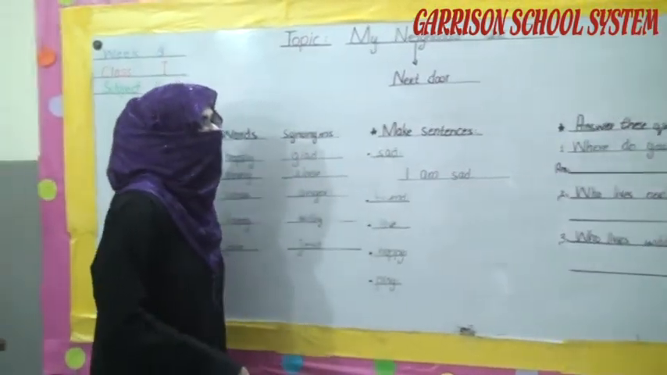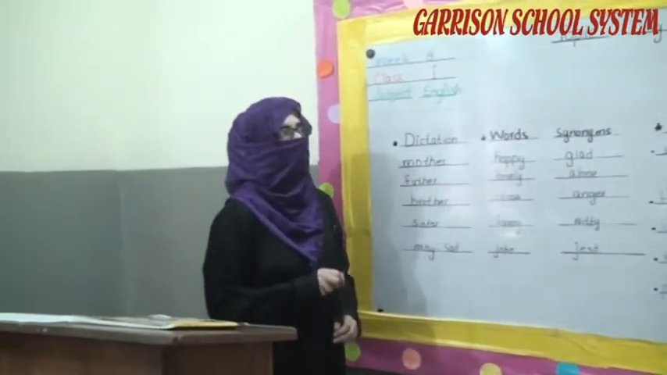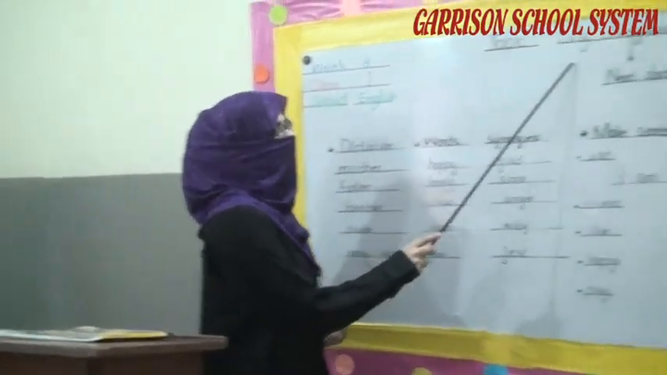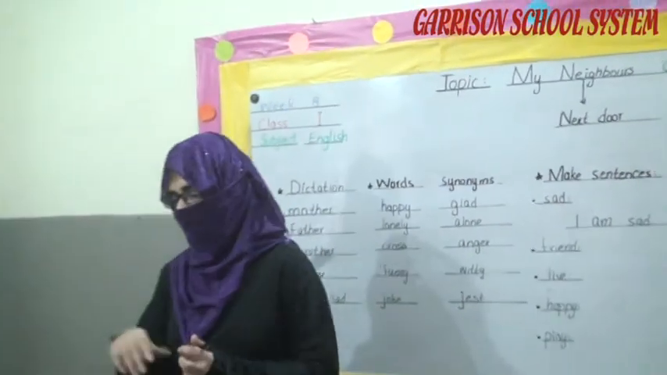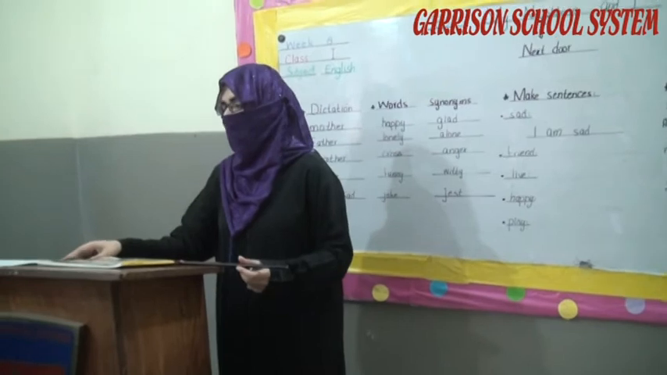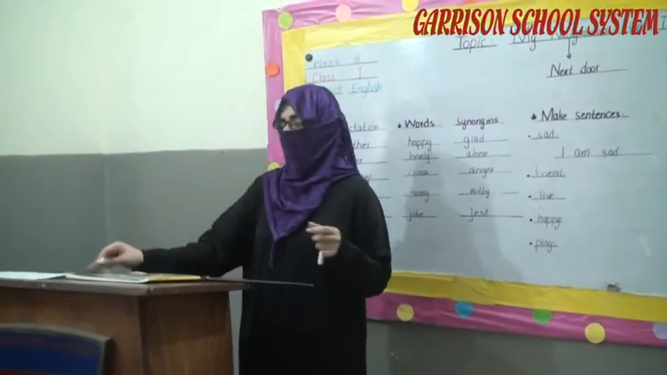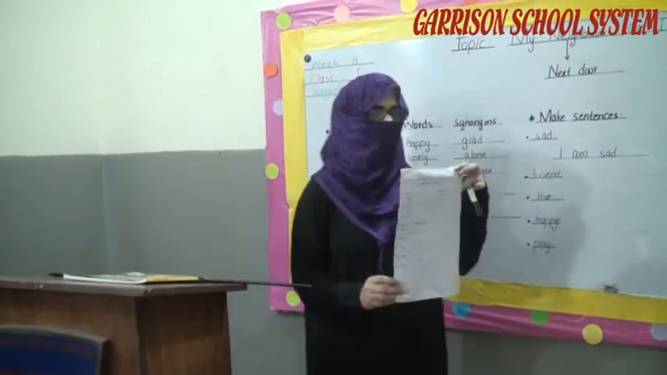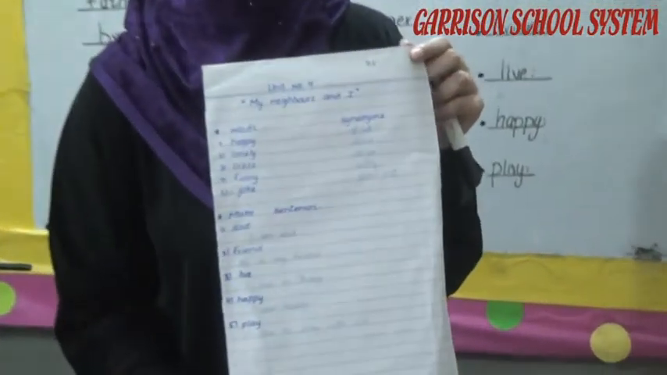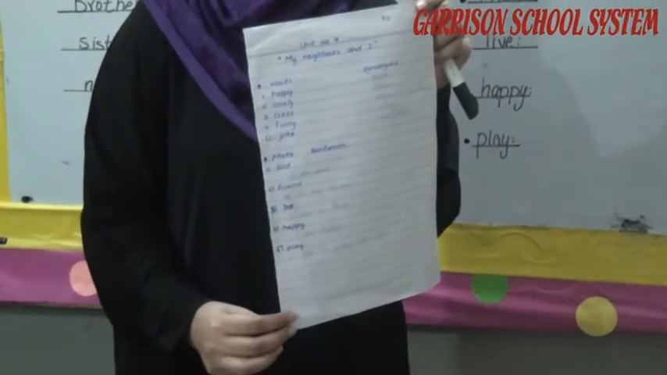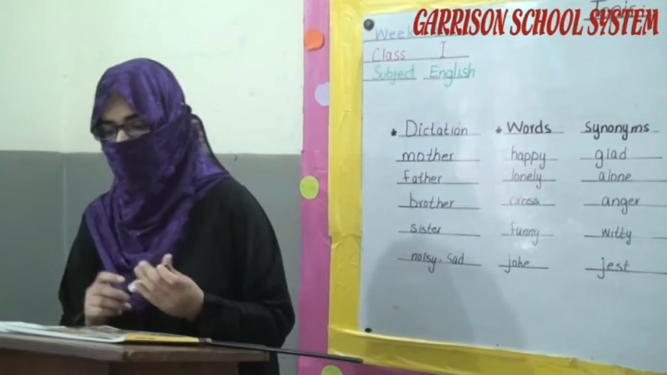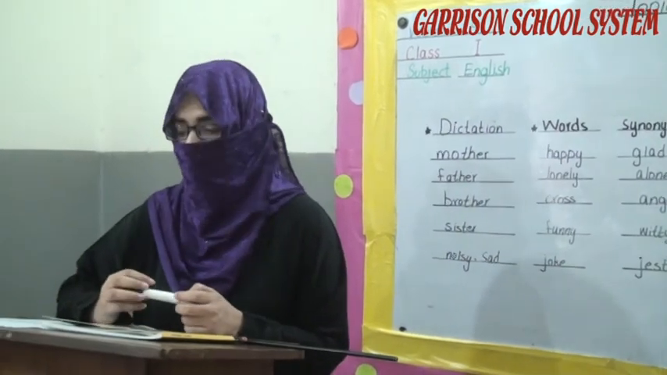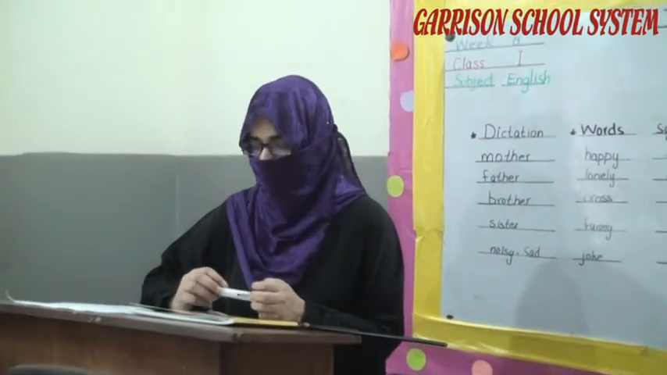Okay students, this is your complete chapter number 4, My Neighbors and I. As you can read in this lesson about your different neighbors, there are 5 characters. Okay students, now these are all your notes that we are providing you through WhatsApp number from the school, Garrison School System. If you have any kind of problem in your lesson, you can contact for further notes. Now this is all about your chapter number 4. I am completing this chapter.